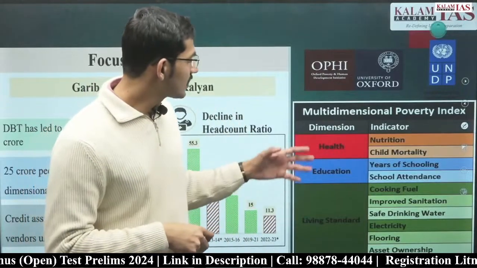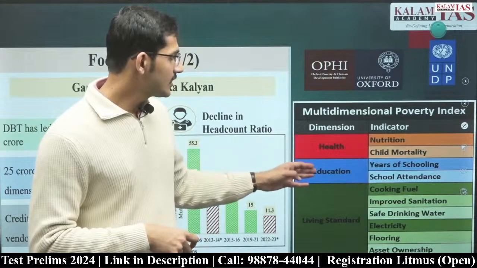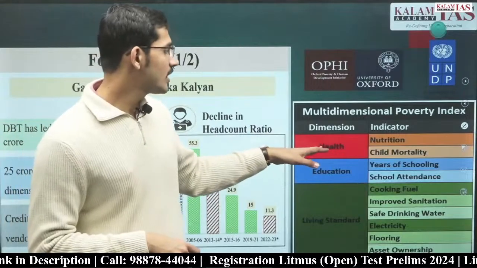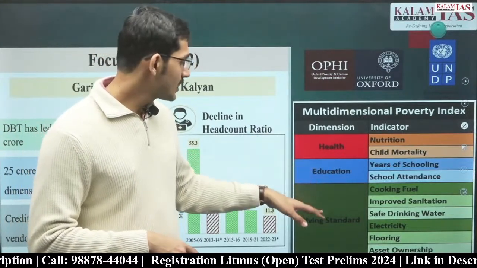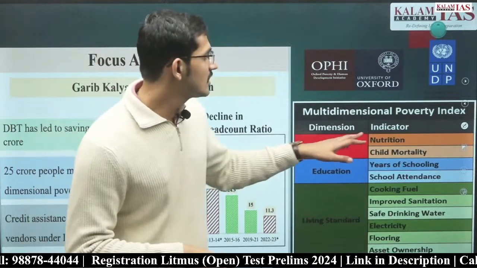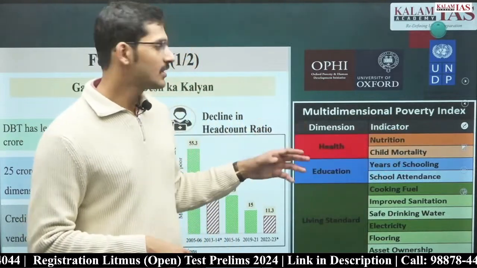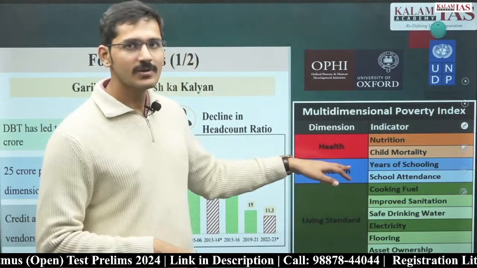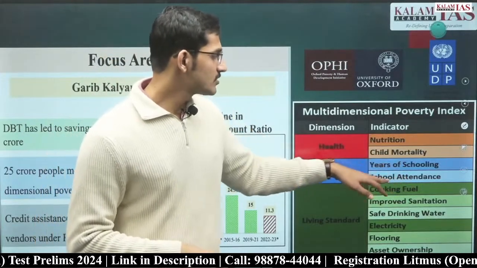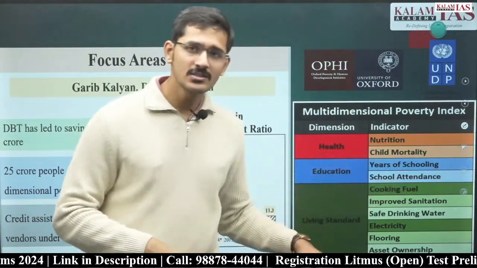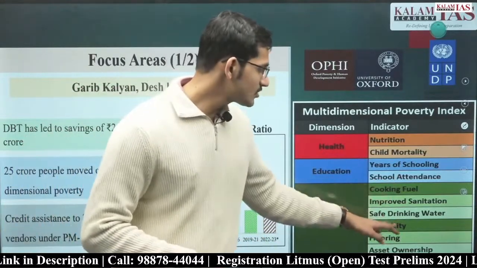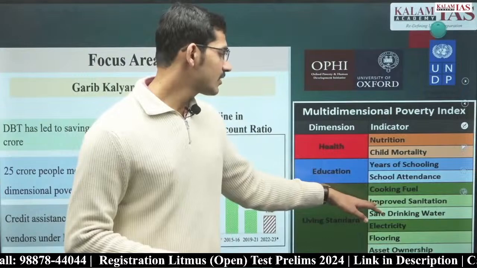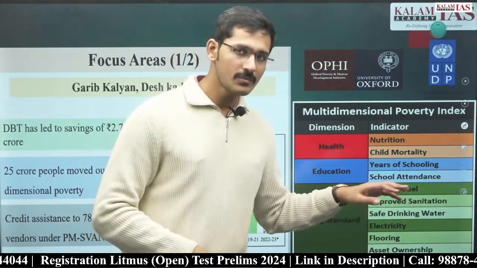One more important thing to know is that all the 3 dimensions, health, education and living standard, have equal weightage. That is 1/3 weightage to health, 1/3 to education and 1/3 to living standard. As a result, indicators also have similar weightage. For example, in health, 1/6 is nutrition, 1/6 is child mortality. In education, 1/3 is divided by 2, so years of schooling is 1/6 and school attendance is 1/6. And the living standard indicators will have lower weightage because 1/3 is divided into 6 parts. So each of these will have 1/18.